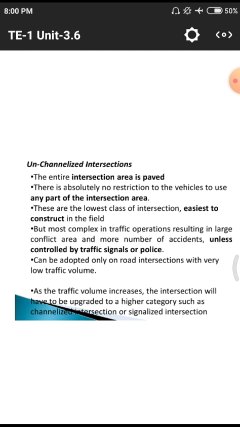In some of the areas we have to use only some quantity of the road, and the other quantity of the road will not be used by the particular users. Why? Because there may be different statues or other things near the structure, so we won't use that part of the intersection area. These are also the lowest class of intersection, easiest to construct in the field, but most complex in traffic operations, resulting in a large conflict area and more number of accidents unless controlled by traffic signals or police.